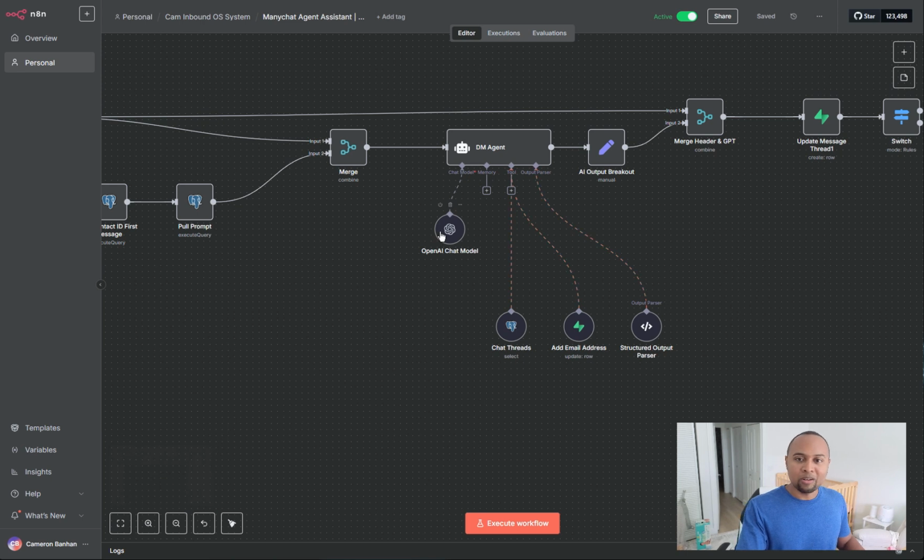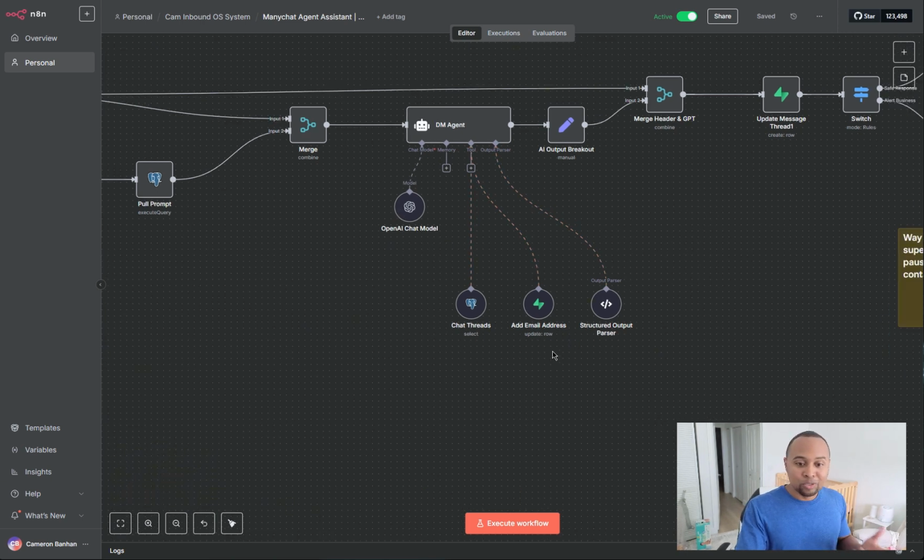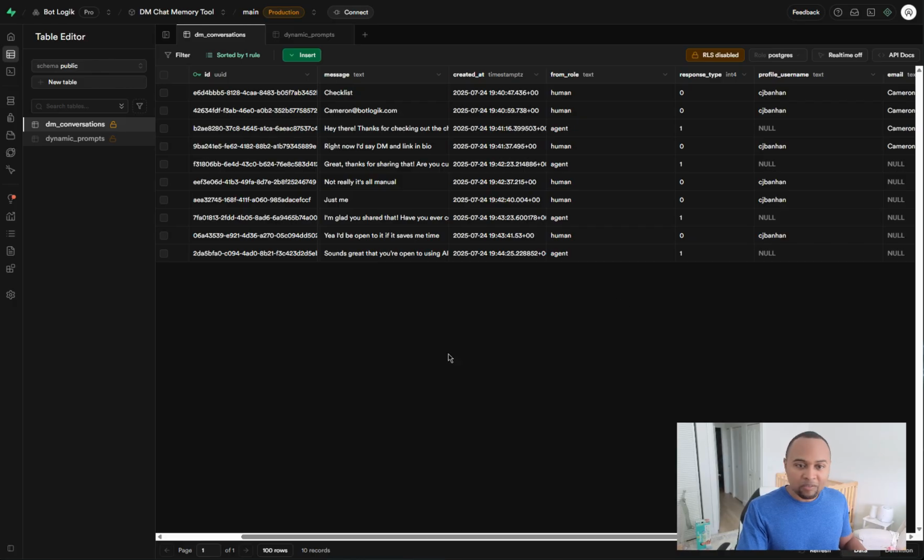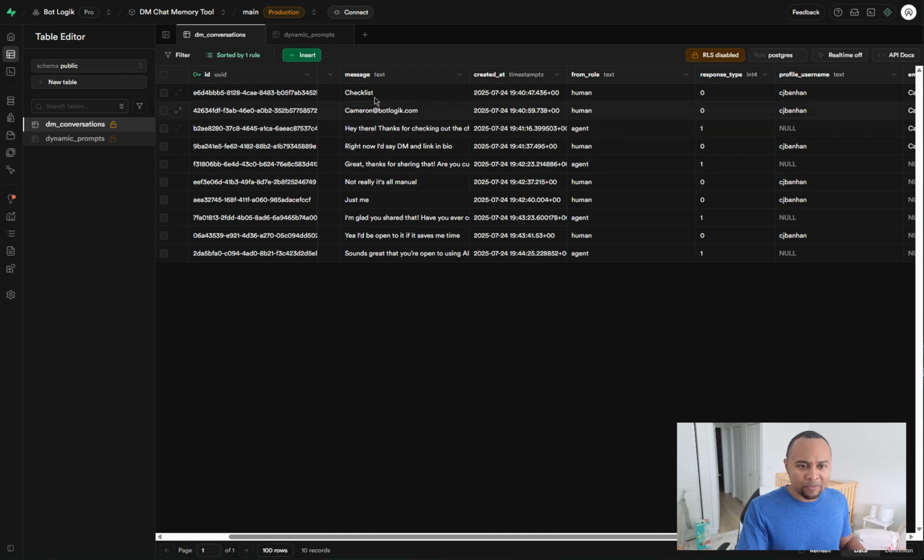So I'm using the GPT Model 4. This AI agent has two tools and an output parser, right? The first tool is a chat thread. Basically, what this allows the AI to do is pull the entire chat conversation. If I come in here to DM conversations, you can see that I have all the messages.